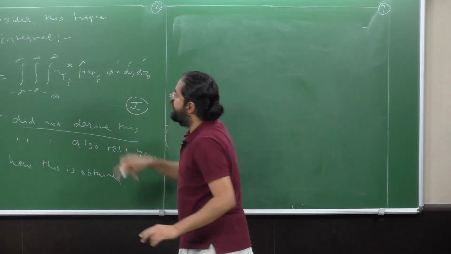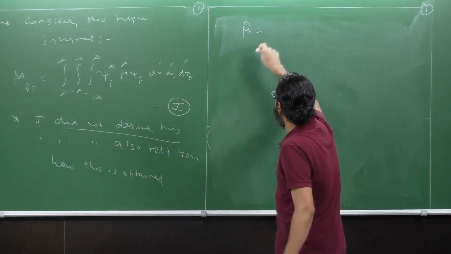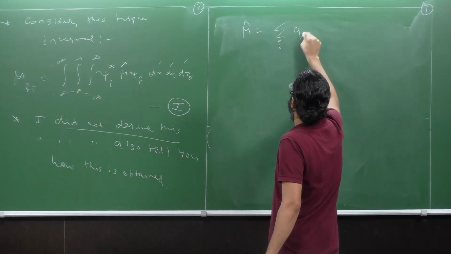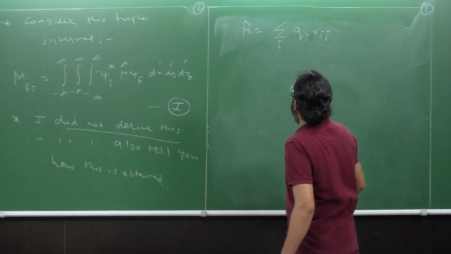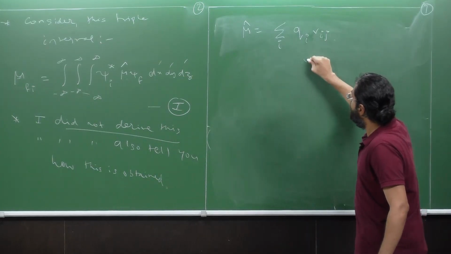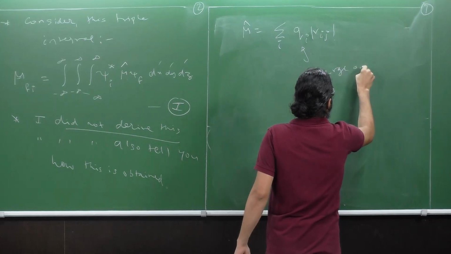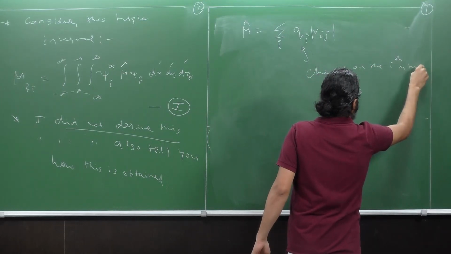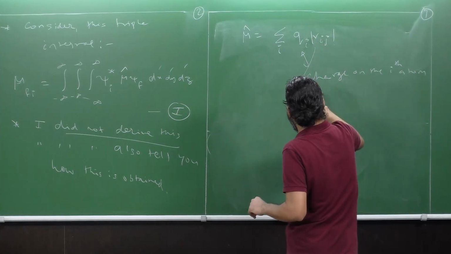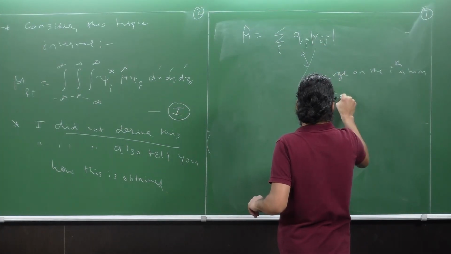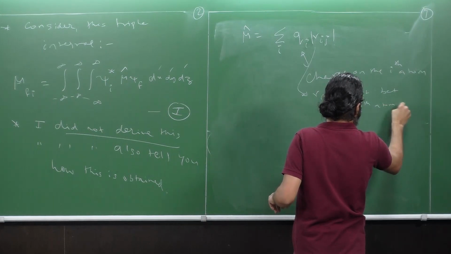The only term missing here, mu with a hat, is nothing but what is called the dipole moment operator, and that is defined by this expression, where Qi is the charge on the ith atom, and Rij, just the modulus of Rij, refers to the distance between the ith atom and its neighbor.